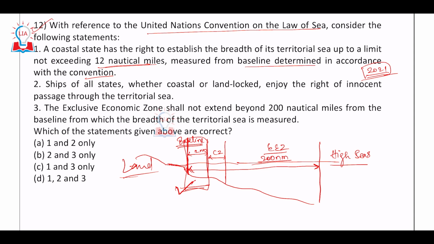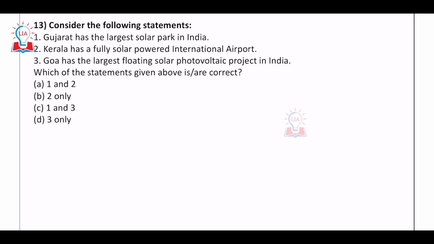In the territorial sea, in the territorial waters, other countries' ships can pass without any harm. If they are causing no harm, they have the right of innocent passage. So the first statement is right, the second statement is right. And then the exclusive economic zone shall not extend beyond 200 nautical miles. Look at this, that is also absolutely right. So this is basically a geography related question. In economic geography you will come across this. It is a pretty straightforward question. Basic understanding would have helped to answer this question.